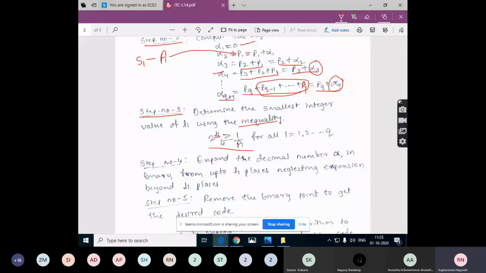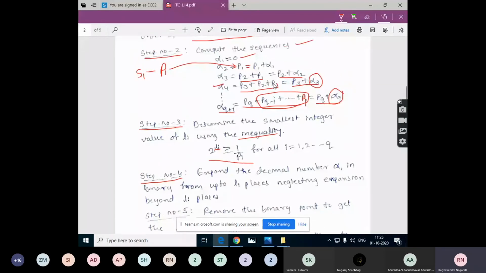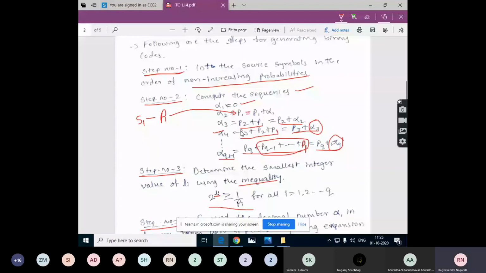Now, the fourth step. Expand the decimal number that we have got for alpha in binary form. After calculating these sequences, you will get a decimal value for these alphas: alpha 2, alpha 3, alpha 4 up to alpha Q plus 1.